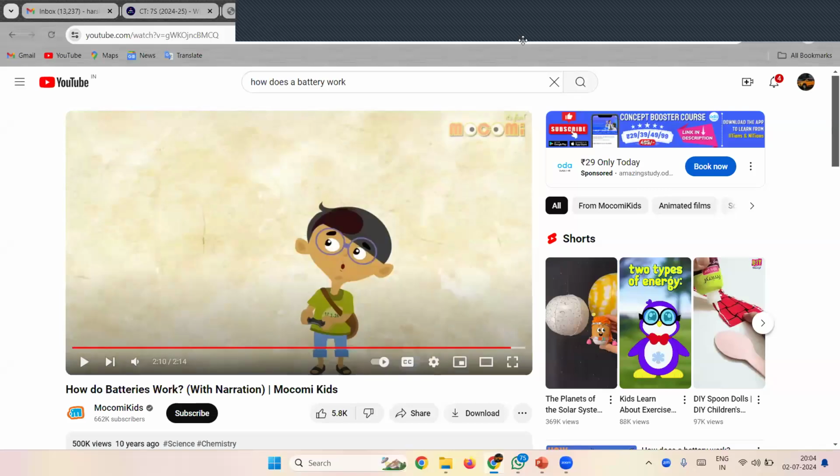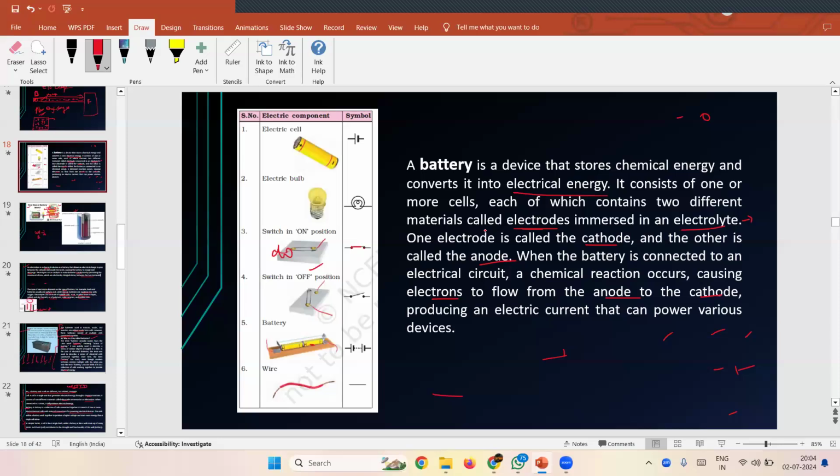Got it? Yes, ma'am. That's how the battery works.